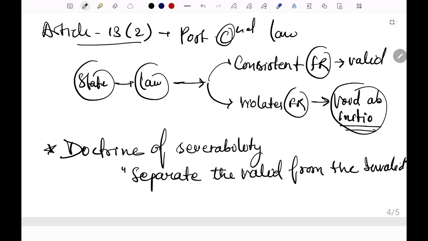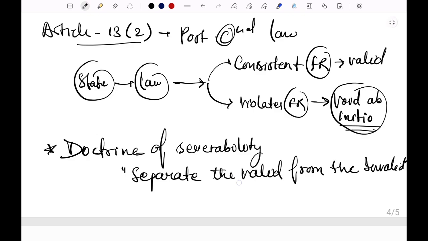For example, if in an act Section 5 is unconstitutional, then only Section 5 will be struck down and the remaining act will prevail and survive.